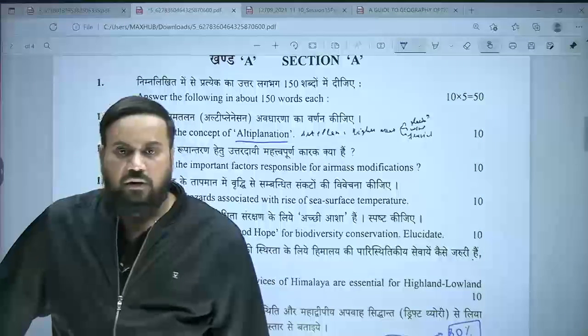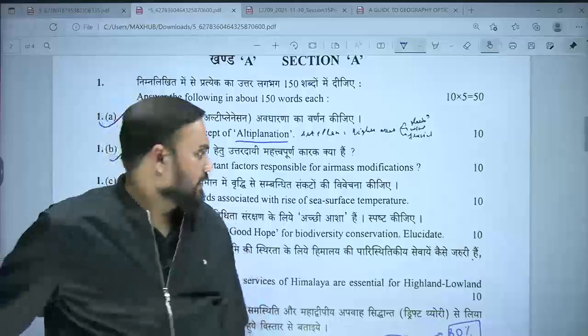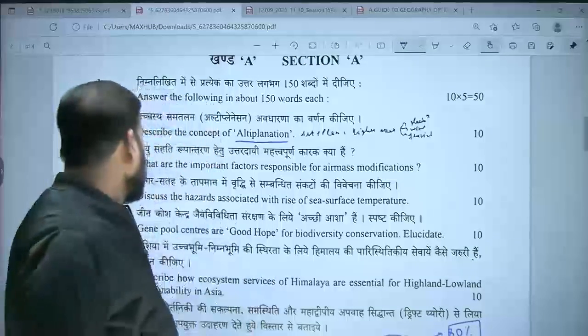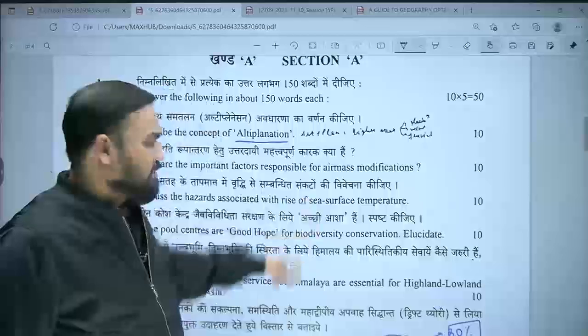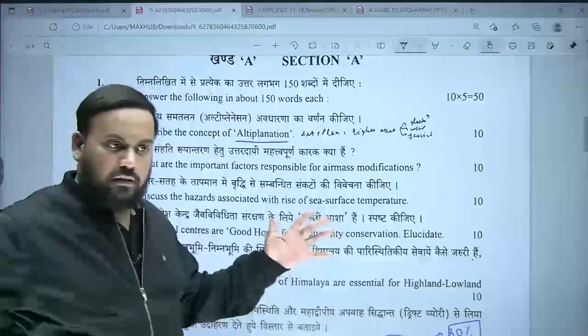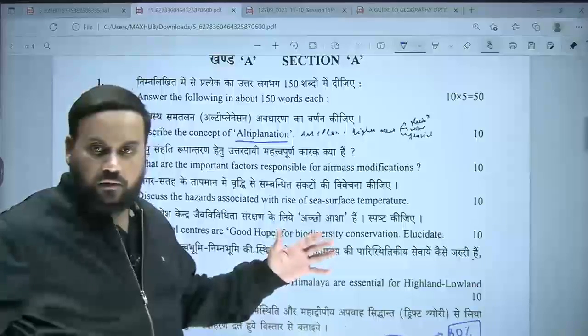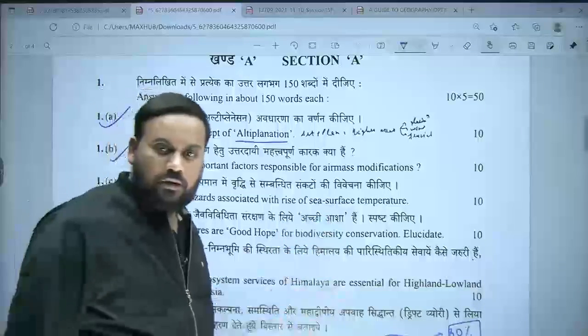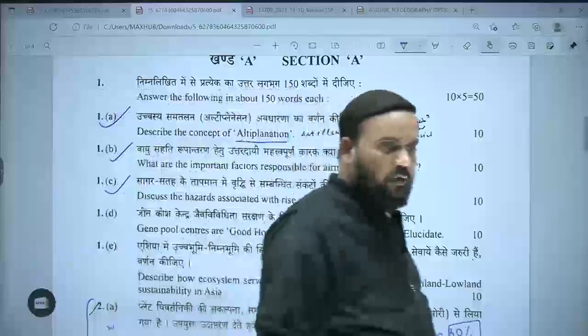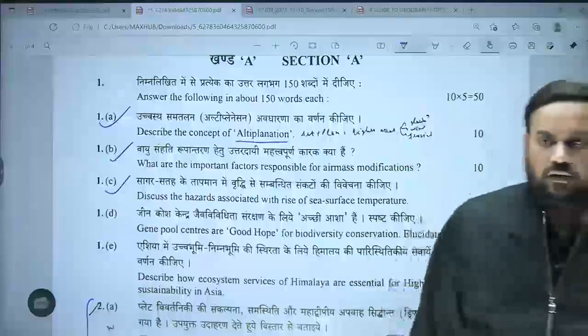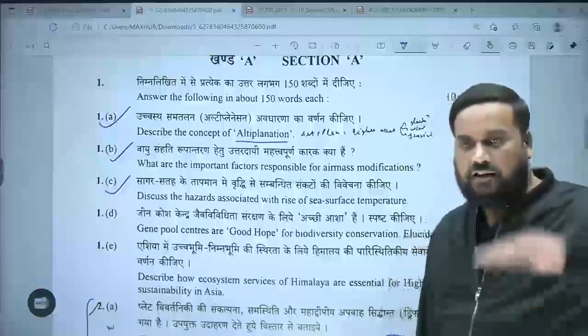If sea surface temperature is rising, will there be expansion in the volume of water? And will it lead to a rise in the sea level?